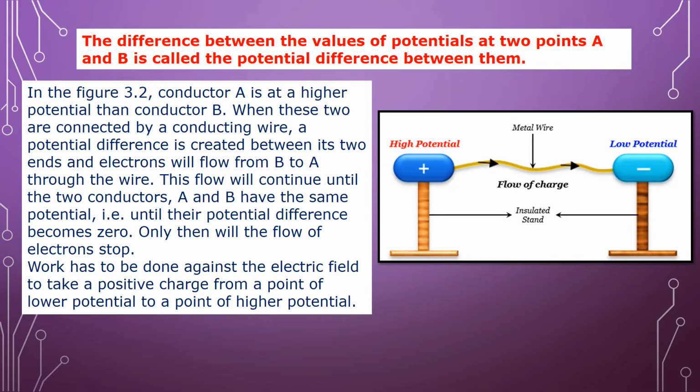So when these electrons flow from lower potential to higher potential, how long will it flow? Until the potential between both these points becomes the same, or becomes zero. Only then will the flow of electrons stop.